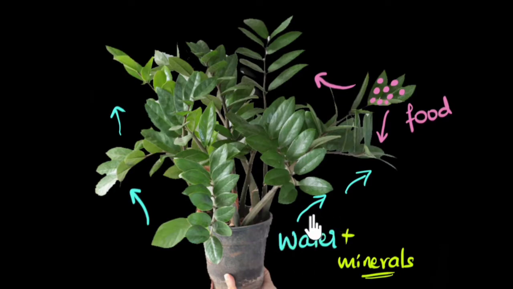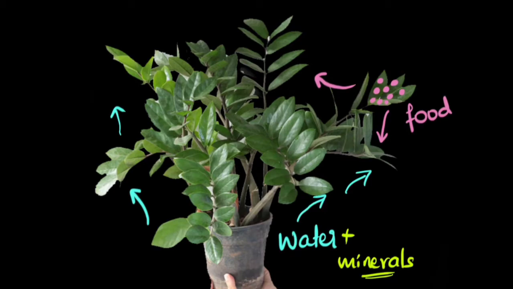The thing is, if you are very tiny, then this transportation happens just by diffusion. Diffusion is a process in which stuff moves from a region of high concentration to lower concentration. So if it's very tiny, these food particles, these sugars can easily move into the different parts of the plant. They can easily diffuse into it. Similarly, the water can easily diffuse to all the different parts of the plant. But as the plants get taller, then diffusion becomes super slow and it almost becomes impossible to transport it just by diffusion. This is where a specialized transport system is needed.